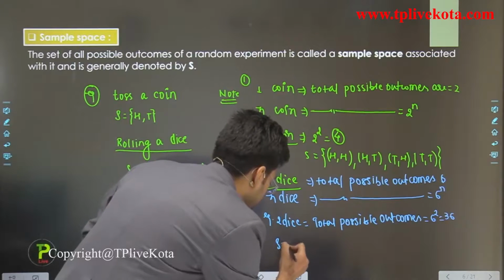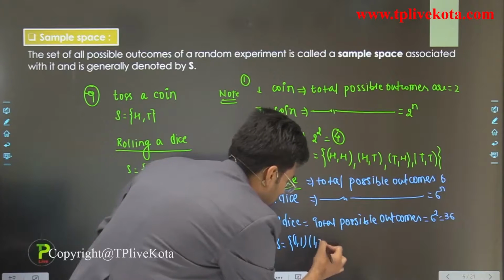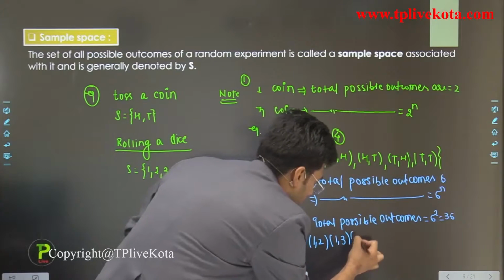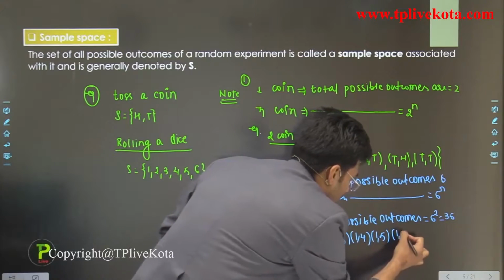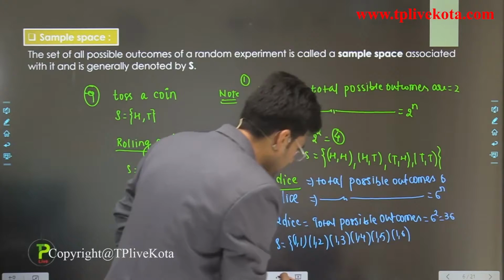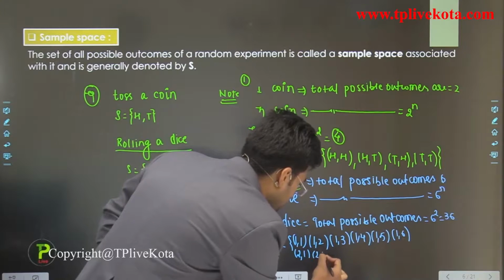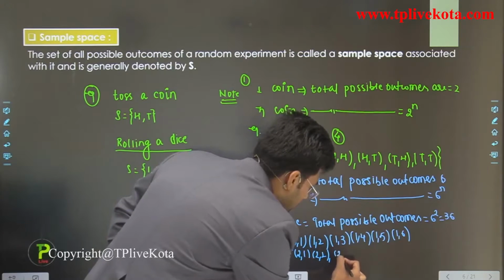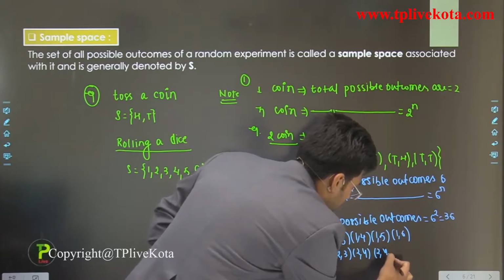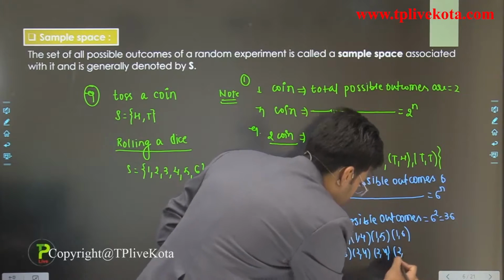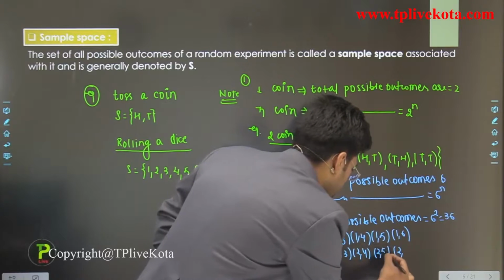So the sample space is: either we get 1 1, 1 2, 1 3, 1 4, 1 5, 1 6. Similarly, we can write 2 1, 2 2, 2 3, 2 4, 2 5, 2 6.